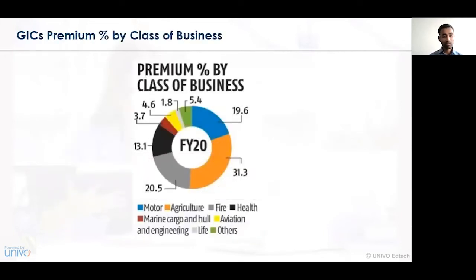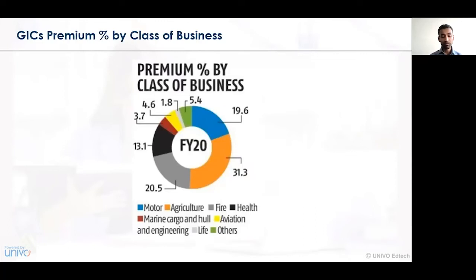Now let's look at the percentage of premium collected by classes of business. In terms of motor insurance, GIC has collected a premium of around 19.6%. In terms of agriculture, around 31.3%. In terms of fire insurance, around 20.5%. In the health sector, around 13.1%.